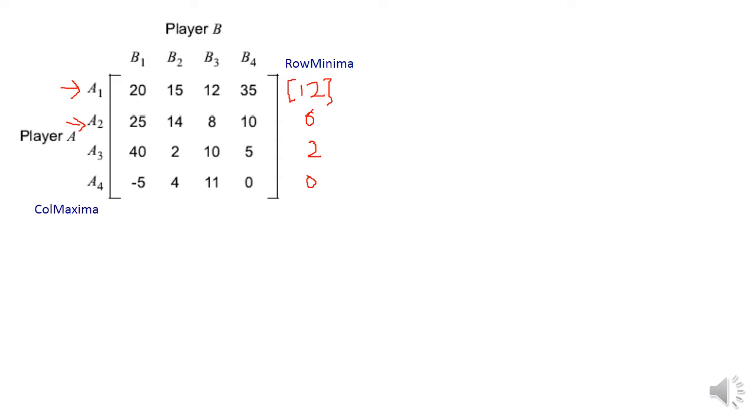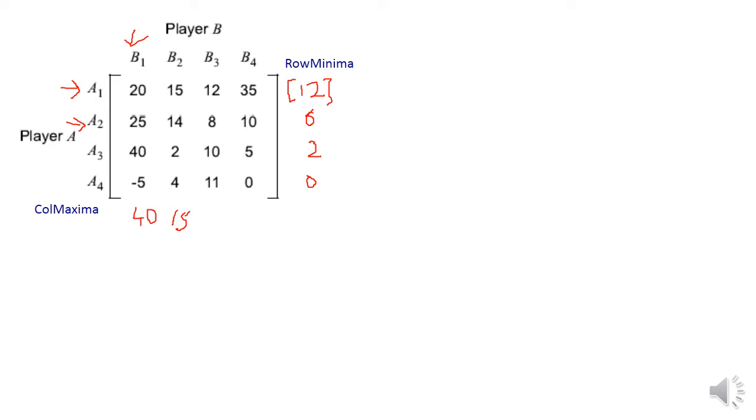Similarly, with respect to player B, this matrix actually represents the loss. So what is the maximum loss that is possible if player B plays with B1? That is represented by the column maxima. That is nothing but 40 for the first column. For the second column, the maximum loss is 15.